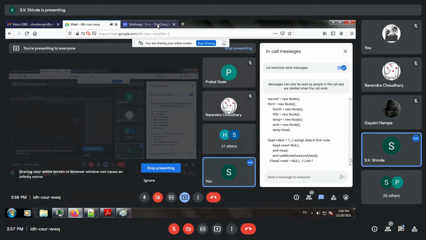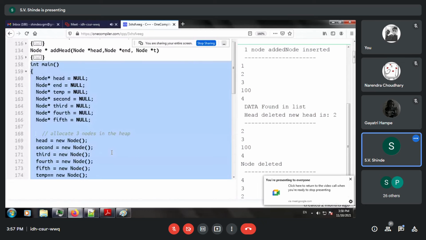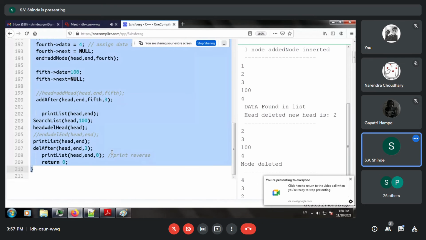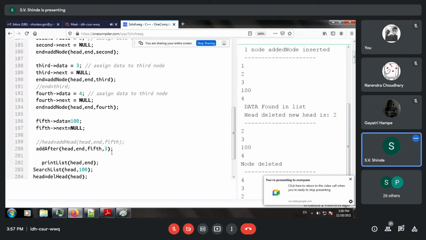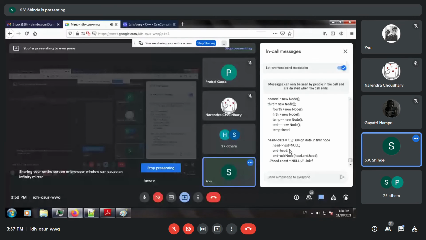So we have to just span it further. Data is equal to 1 and add node.